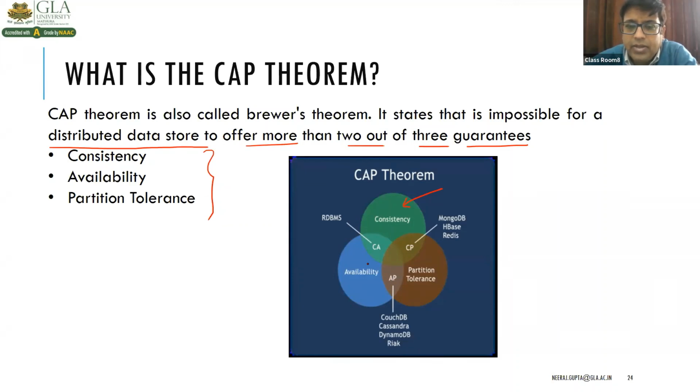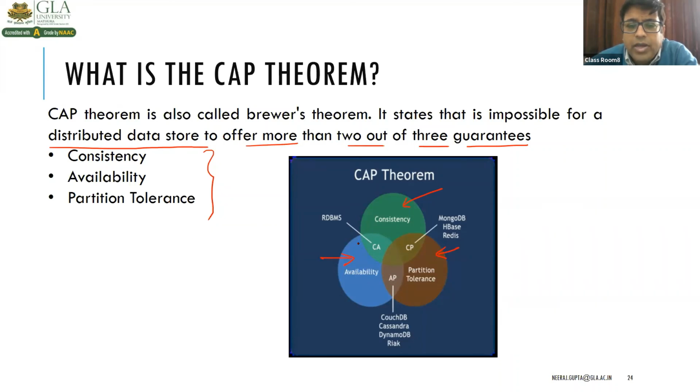That means availability. And third thing is partition tolerance, meaning that the system should continue to function even if the communication among the servers is not stable. If the servers are not connected throughout the time, even then we are getting the data. So among these three things, consistency, availability and partition tolerance, CAP theorem says that it must guarantee at least two.